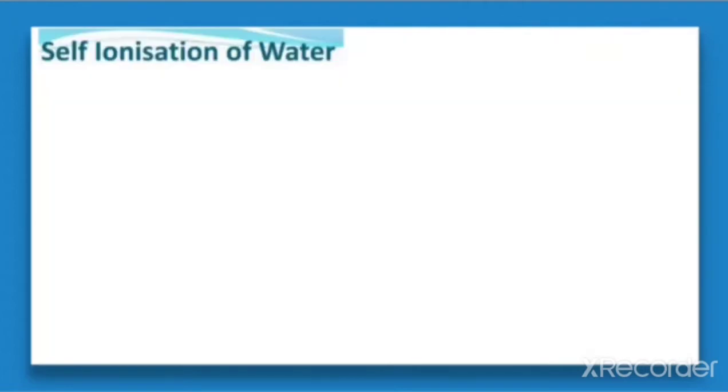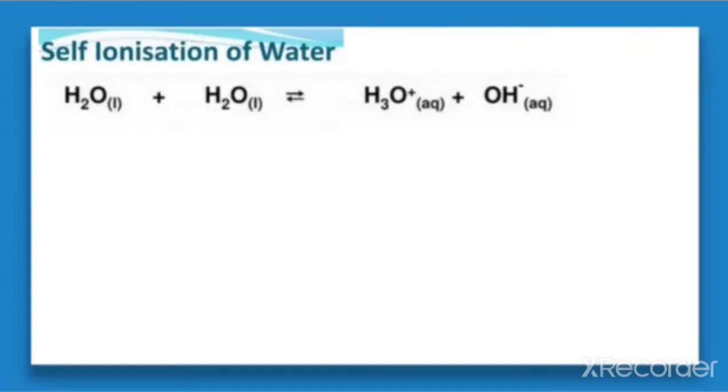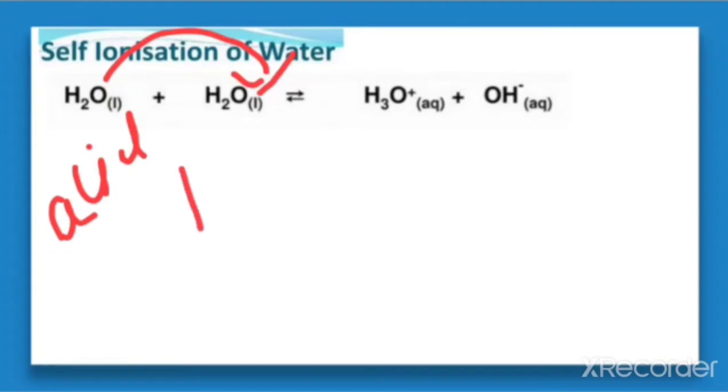So self-ionization of water can be expressed in the following equilibrium. Here the two water molecules, one is donating the proton and the other is accepting. The donor acts as an acid and the acceptor acts as a base. This self-ionization of water results in the conjugate acid and the conjugate base.